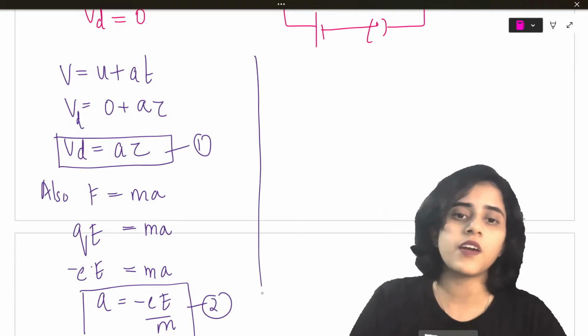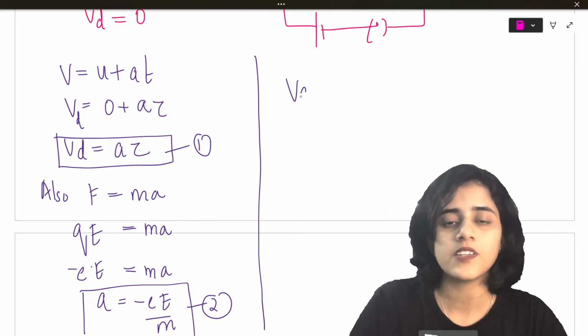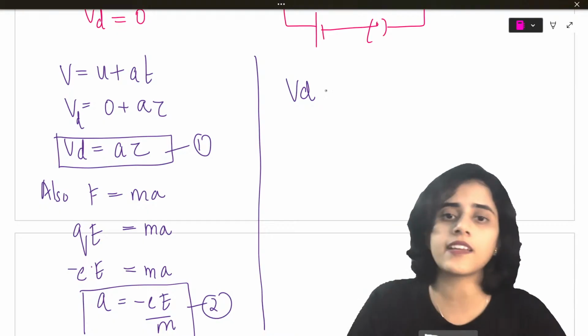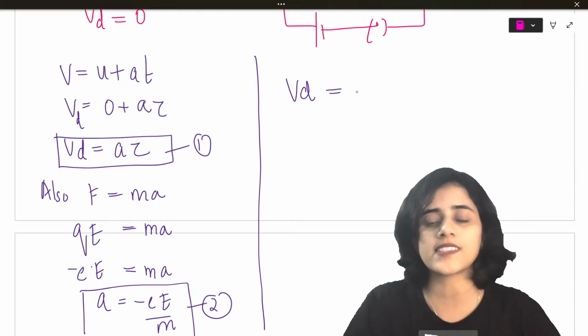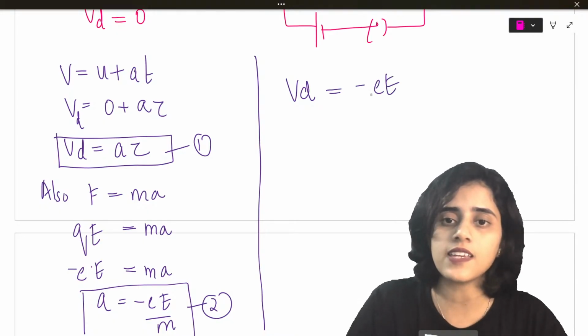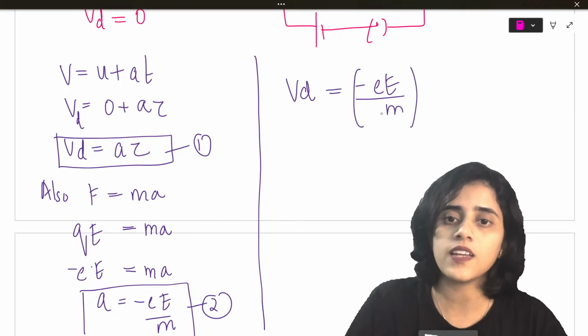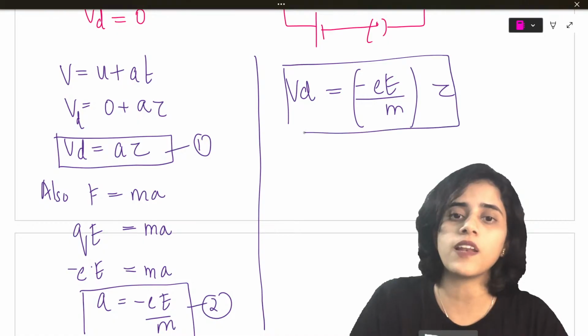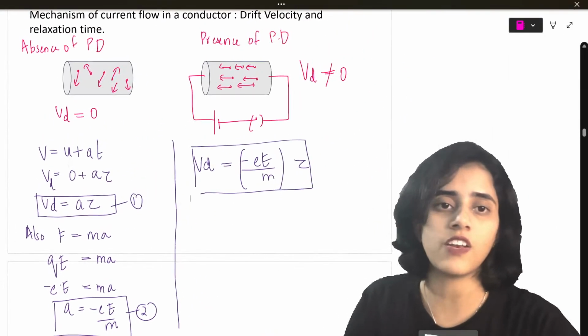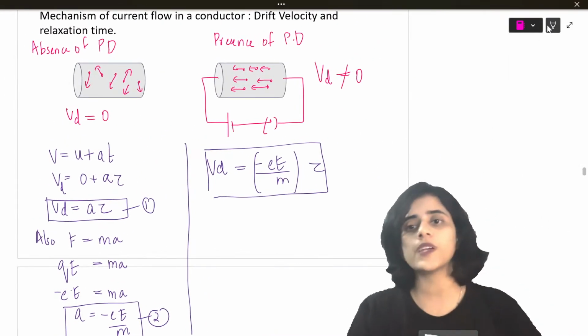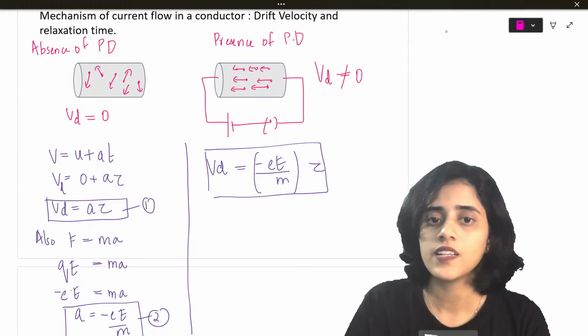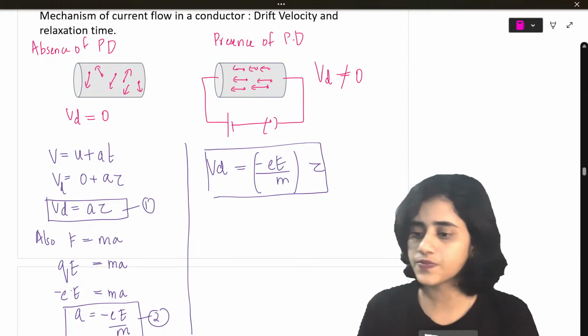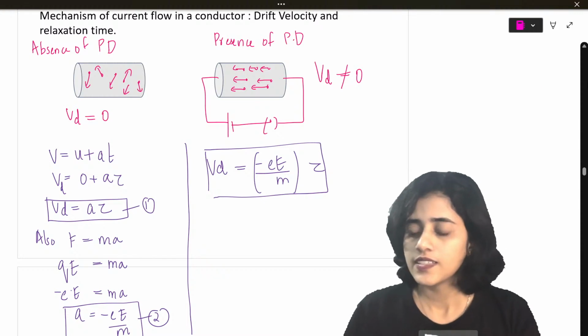Now putting 2 in 1, I can write Vd is equal to, instead of acceleration, I will write minus e by m into tau. This is the formula for drift velocity. Is this clear to all of you? Yes? Clear?